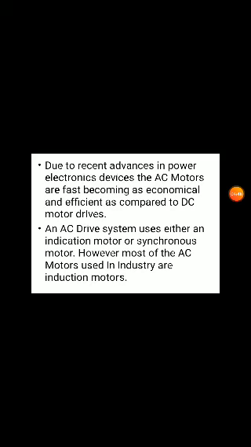Due to recent advances in power transistor devices, AC motors are fast becoming as economical and efficient as compared to DC motors.